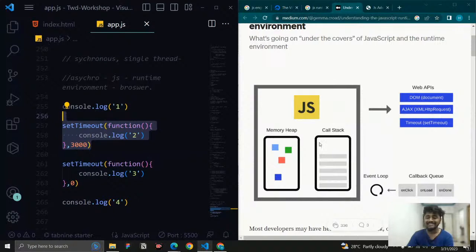If the call stack has not become empty, meaning it has some code to execute, the queued code is not going to execute, even if you write 10,000 lines of JavaScript code. So the event loop is going to wait for all the code in the call stack to complete. Once all the native JavaScript code is completed, then the event loop asks the call stack, hey, I have 2 items in the queue here, I think you are free now, can you run this code? Okay, so that is what is happening.